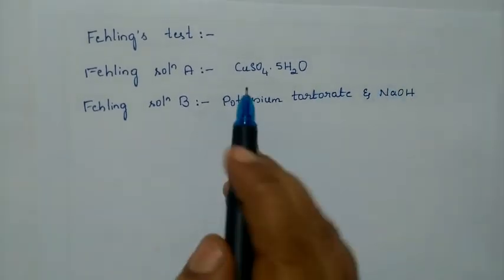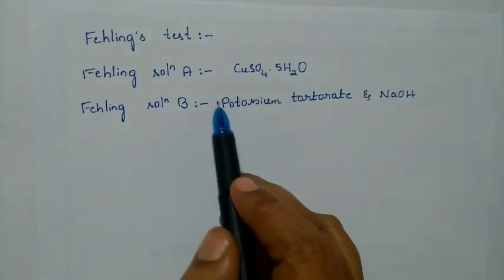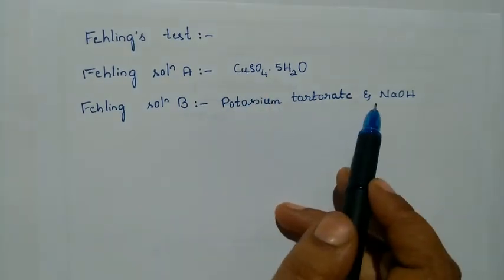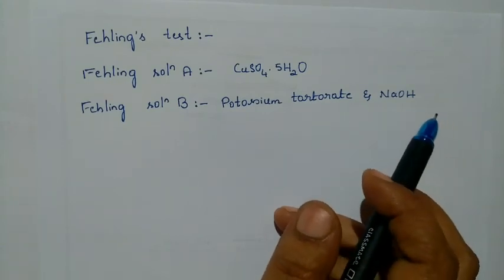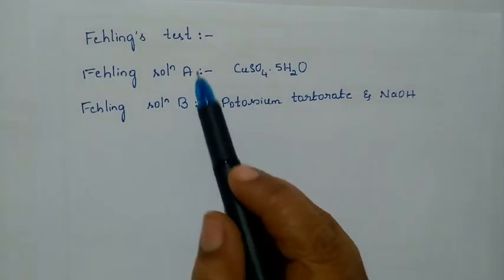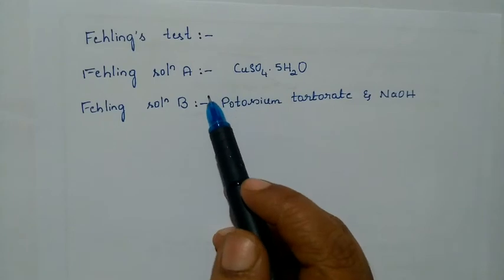Here it is 35 gram of potassium tartarate and 12 gram of NaOH mixed in 100 ml of water. So this is what Fehling's solution is, and this is what we are going to use in our test.